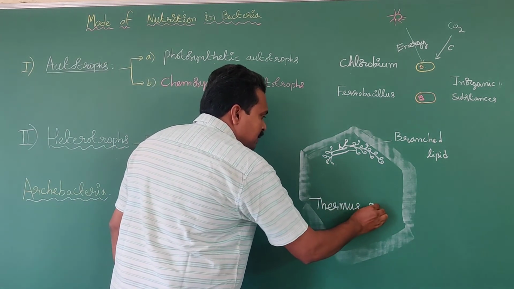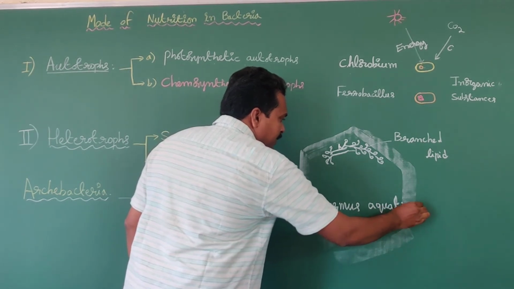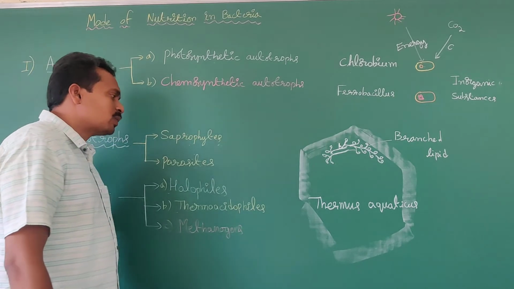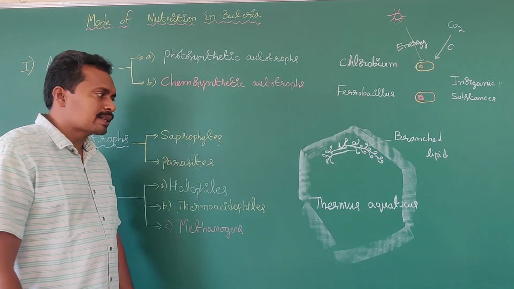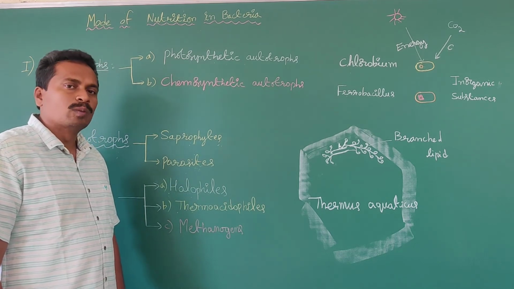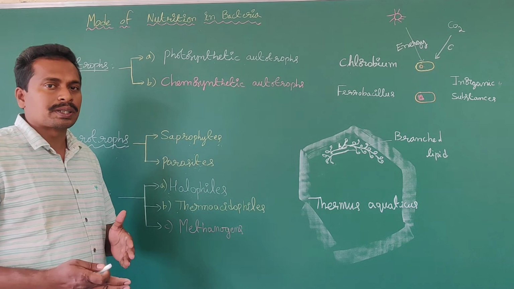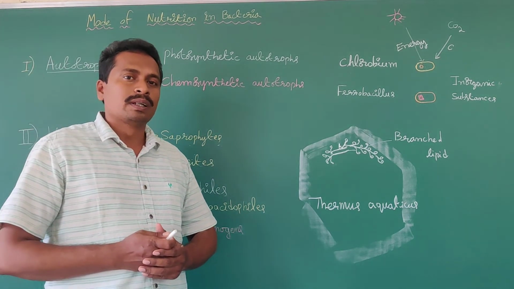Thermus aquaticus is one example of thermoacidophils. So these bacteria, Thermus aquaticus, survive in hot springs. There, a temperature of more than 70 degrees centigrade, or even more than 100 degrees centigrade, is available.